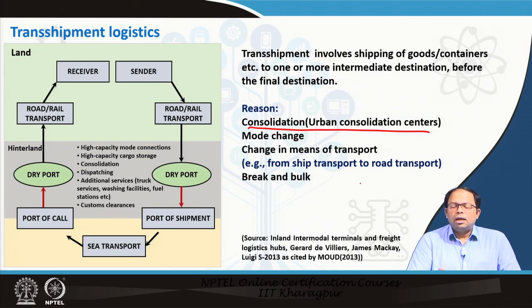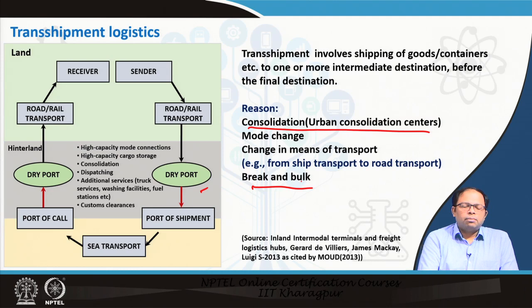Sometimes what happens, you are using trains to deliver to a port, and at the port it again gets repackaged, and it gets repackaged in a dry port, and then again it is loaded into the ships and sent to a different country altogether, or maybe another part of the country as well. So that kind of change also happens, and then break bulk, of course. So these are the different kinds of transshipments that are possible.